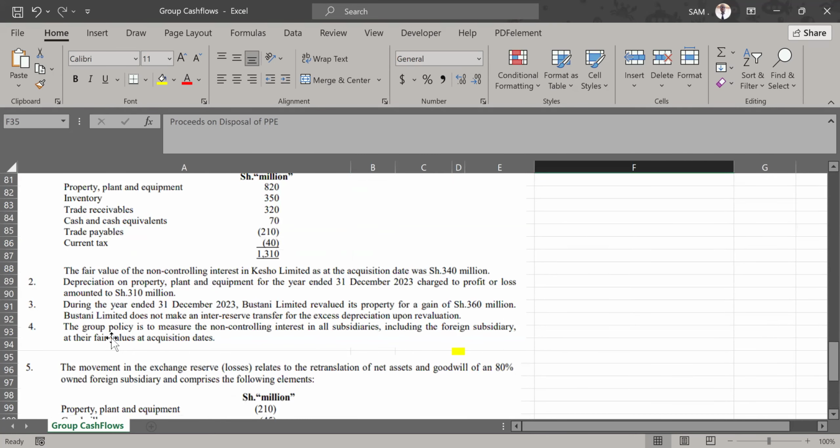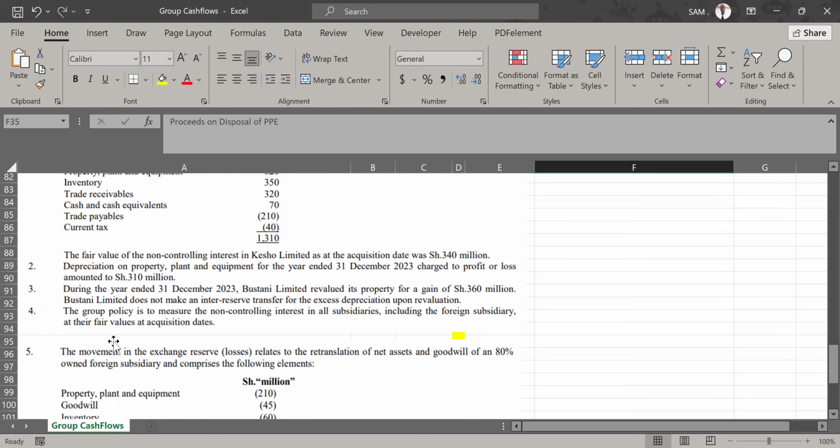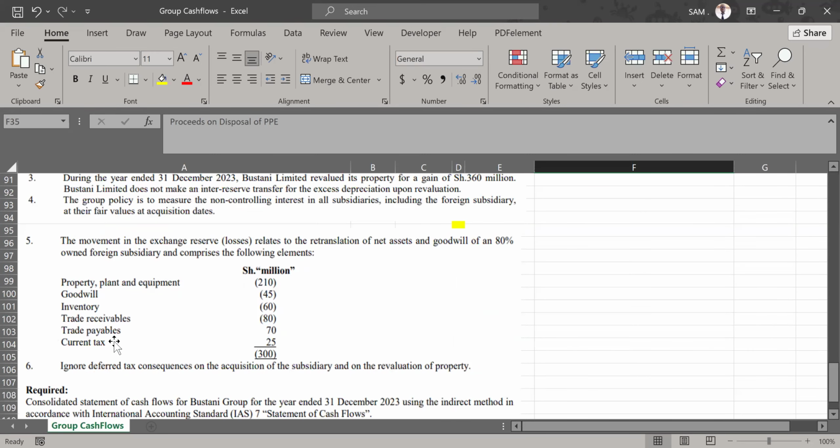We've read note 3 and it's about revaluation. We are going to see how to use it. Note number 4, we are told the group policy is to measure non-controlling interest in all subsidiaries, including the foreign subsidiary, at their fair value at acquisition date. So that's okay. That's an additional information, which is okay. We've already used that group policy in computation of goodwill. Note 5, we are told about movement in exchange reserve losses.